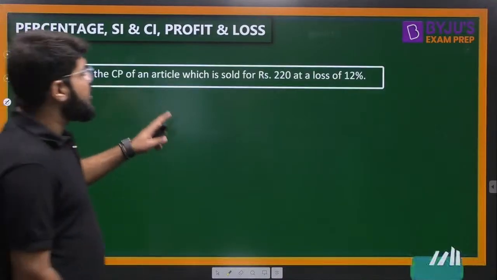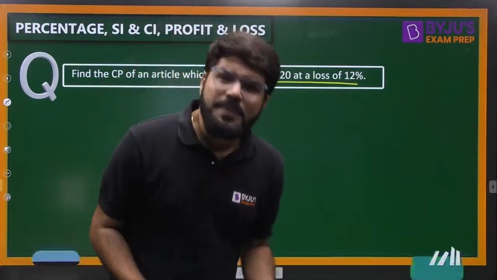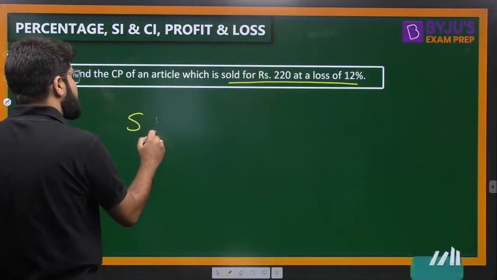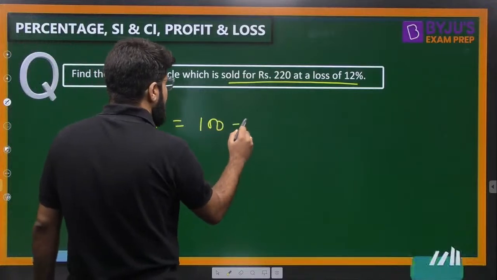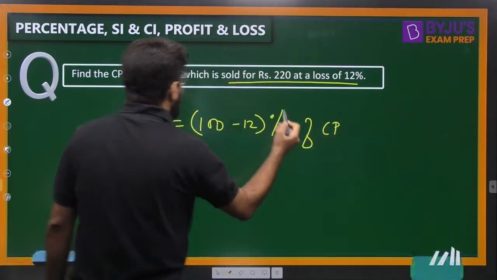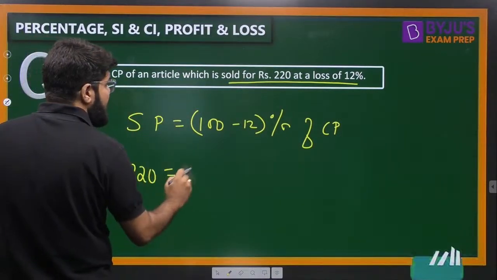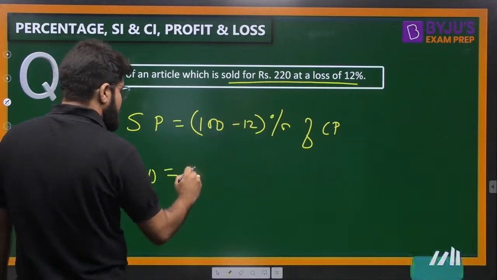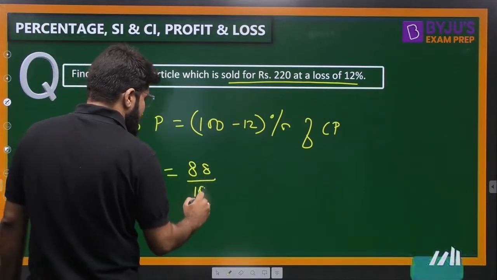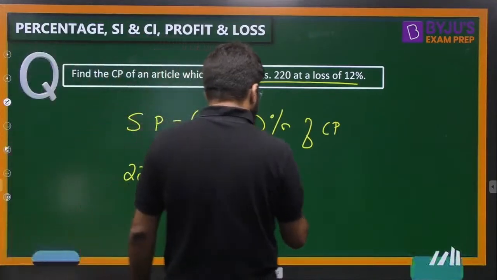Find the CP of an article which is sold at 220 at a loss of 12%. Right, at a loss. Loss percentage is given. So once again, what is the selling price? It is directly 100 minus 12% of the cost price. So I need the CP where selling price is 220 given. 220 is equal to 100 minus 12%, that is 88%, 88 by 100 of CP. Find the CP.